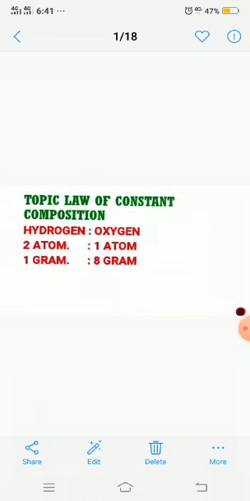What is the analysis? We have two fixed elements, hydrogen and oxygen, and they combine in a fixed ratio, that is, two atoms of hydrogen combine with one atom of oxygen. And what is their mass ratio? 1 gram of hydrogen combines with 8 gram of oxygen to make water. Now, according to the law of definite composition, or fixed proportion, if hydrogen and oxygen combine together, they will only make water.